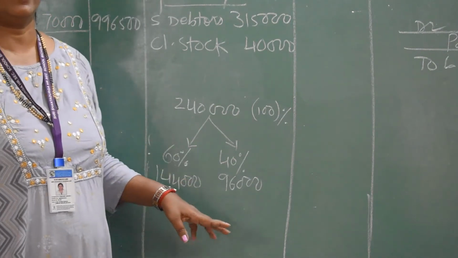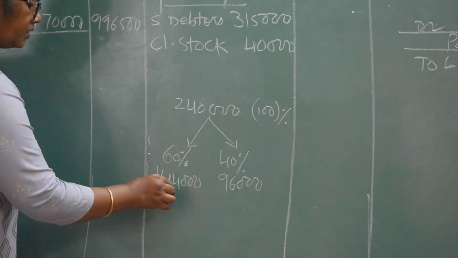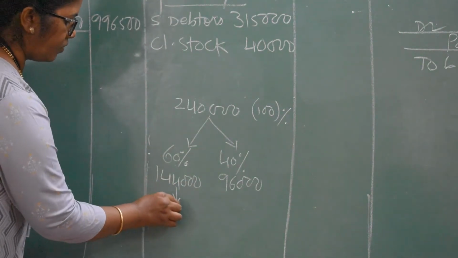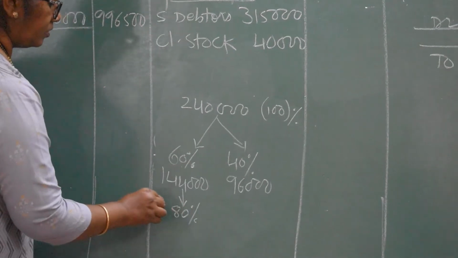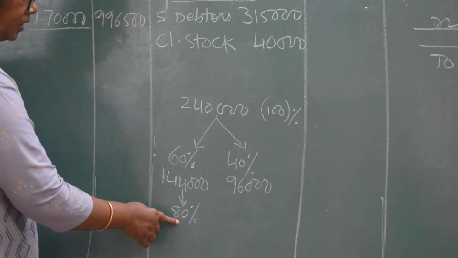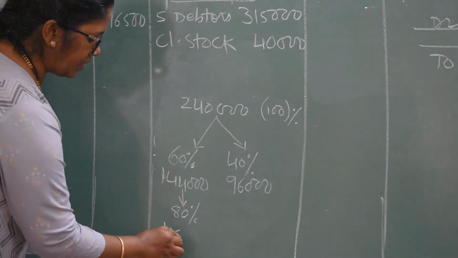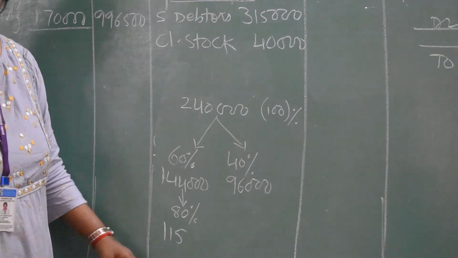Now in the adjustment it is given that this 60% is sold for 80%. You have to take out 80% of the value of 1,44,000, that is, multiply by 80 divided by 100, and it comes to 1,15,200.